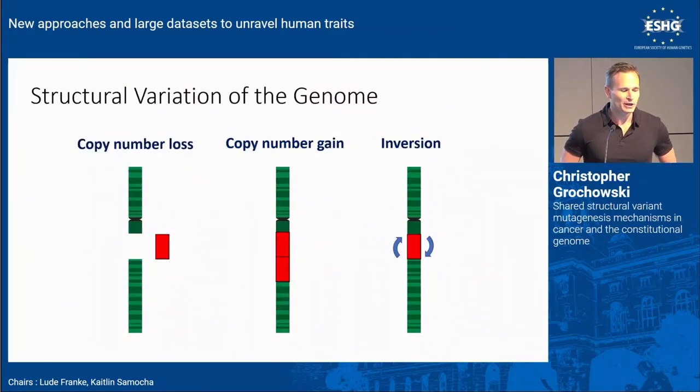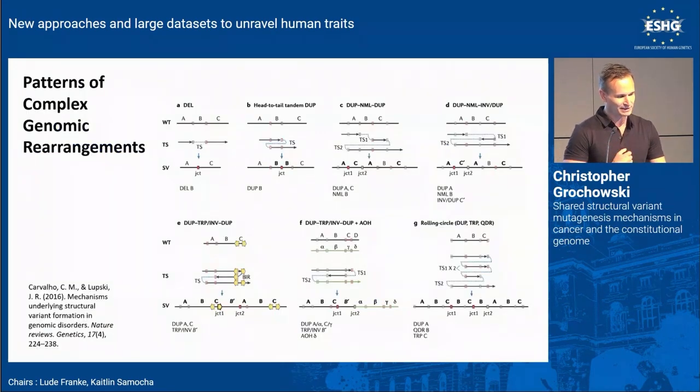So from a very general sense, structural variation in the genome can be conferred as a copy number loss, that's a loss of genomic material, a copy number gain, where we copy just a piece of genomic material, or an inverted genomic segment. Again, I always say this is the slide I show my parents because it's a very simple view and, I think, easy to understand structural variation from a simple sense.